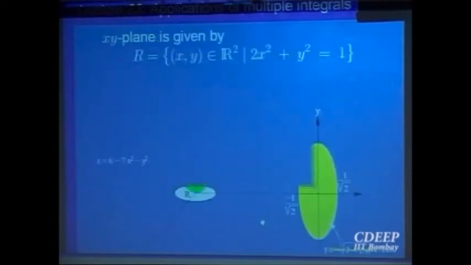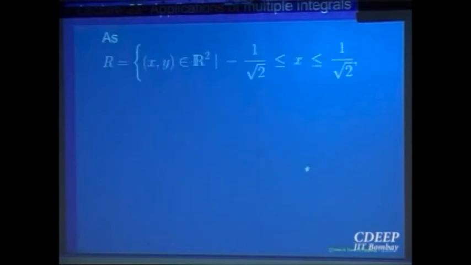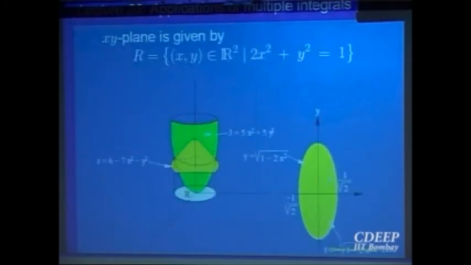Probably, let me just show you a picture of this because I have one. So the projection, that is a cylinder, is what you are going to project onto the xy plane, right? So this is one surface, the other one is the yellow one, and they are intersecting in this portion, right? And that intersection is an ellipse in the xy plane. When you project it onto the xy plane, it gives you an elliptic cylinder.